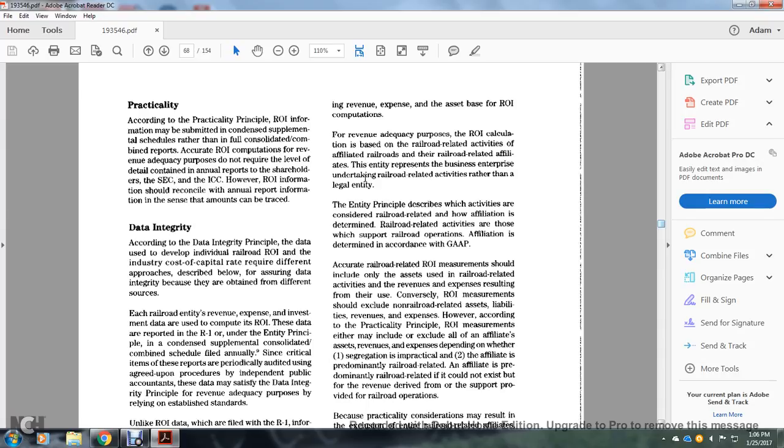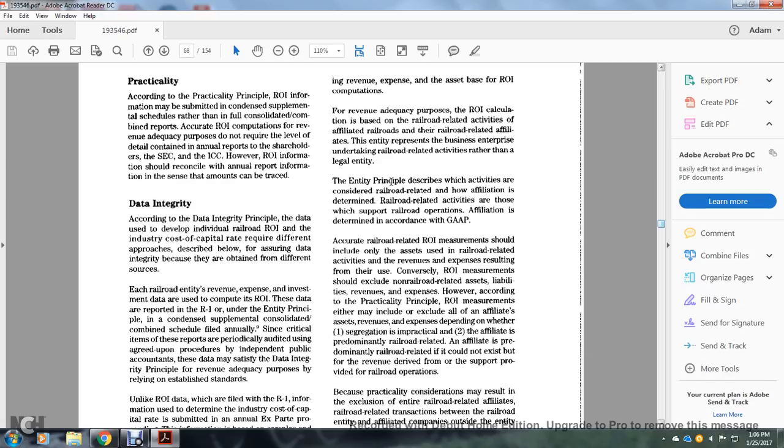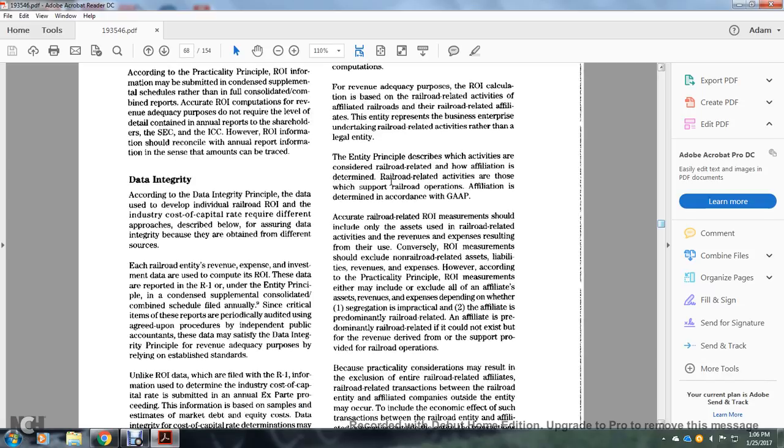The entity principle describes the activities considered to be railroad related. However, the affiliation determines which railroad-related activities are supported by the railroad affiliation. Affiliation is determined in accordance with generally accepted accounting principles.